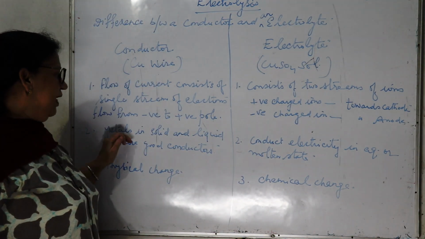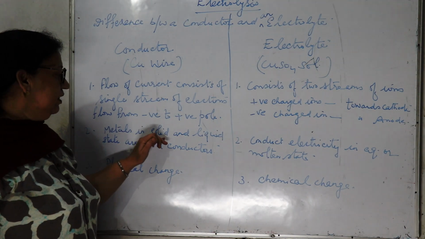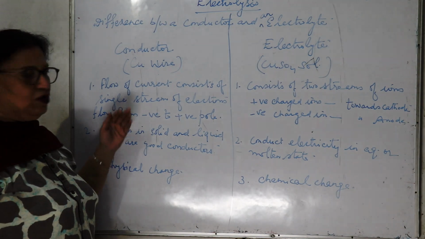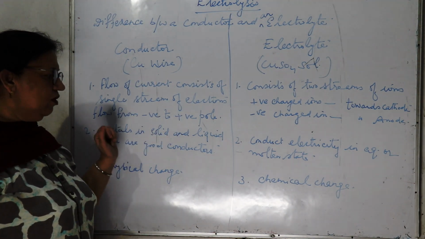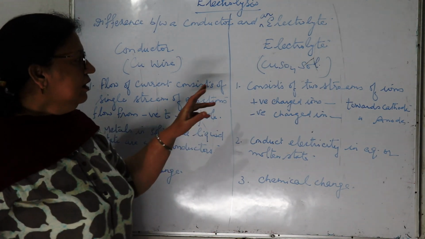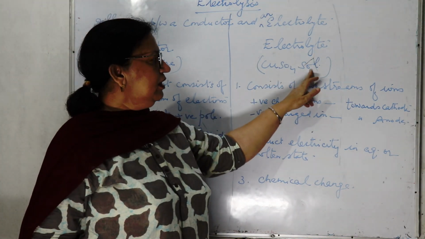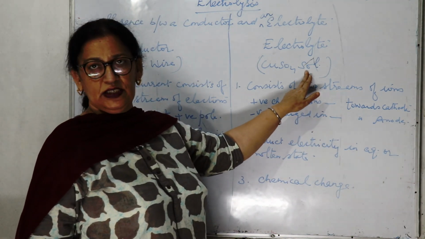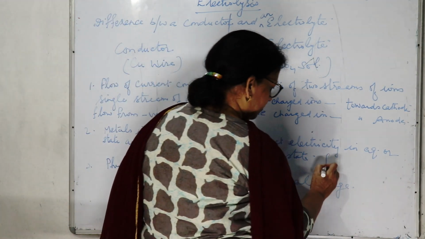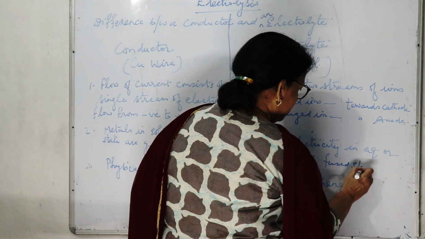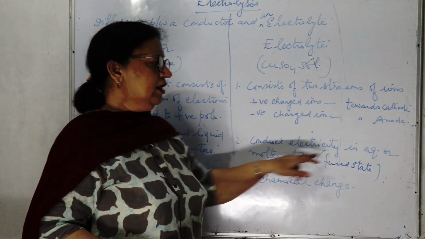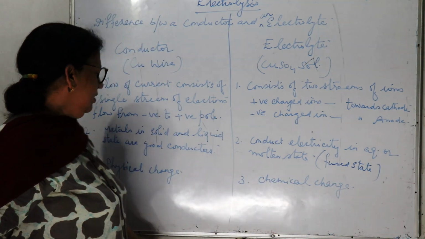Second difference, metals can conduct electricity in the solid and liquid state. Copper wire, whether in the solid state or in the liquid state, can conduct electricity. And copper sulfate solution will conduct electricity in the aqueous state, that is when dissolved in water, or in the molten state. Molten state, that is fused state. Fused state or molten state, that is the same thing.